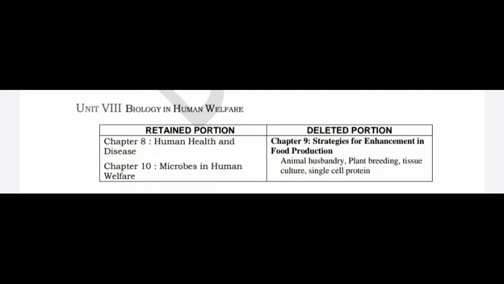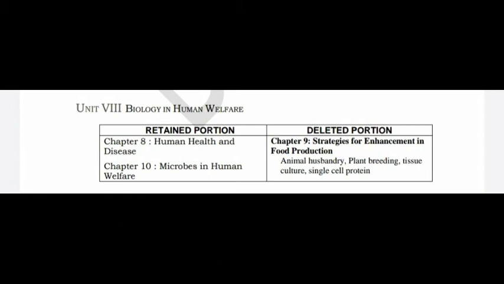But the next one, the 9th chapter, strategy for enhancement in food production. I know this chapter is already completed, but this chapter is deleted now. The strategy for enhancement in food production chapter is completely deleted.